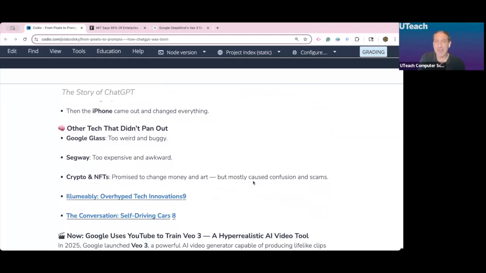Okay, we're back there again with Meta's specs or glasses or whatever they're doing now, but Google Glass was weird. Remember Segways? Nobody was going to walk. We were going to zoom around on Segway scooters. Yeah, dude, it was awkward. And today we're here with crypto and NFTs. I mean, who knows what's going to happen? I like to pay in cash still.